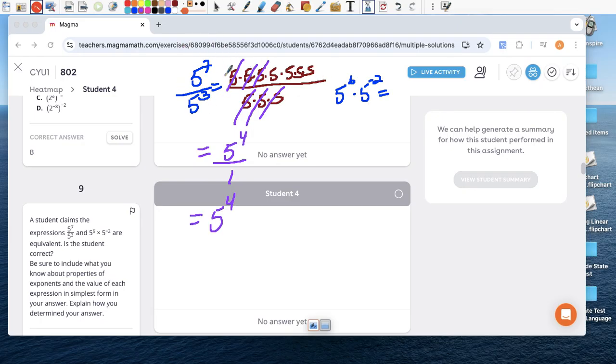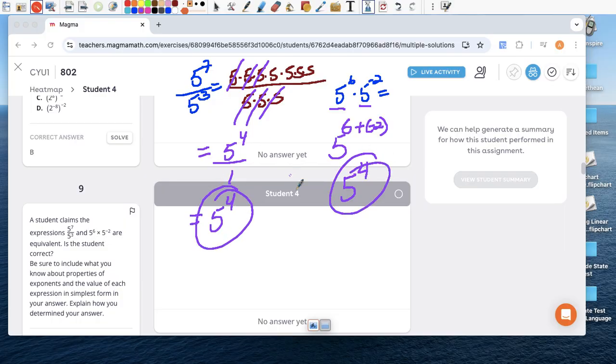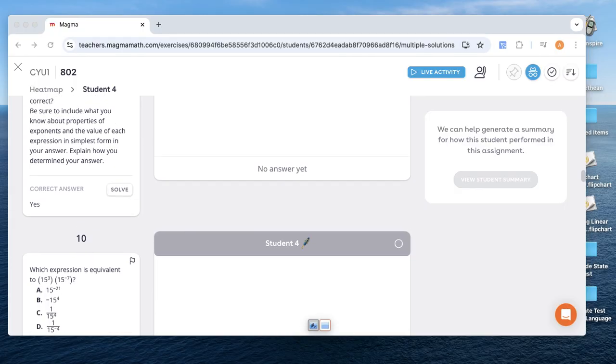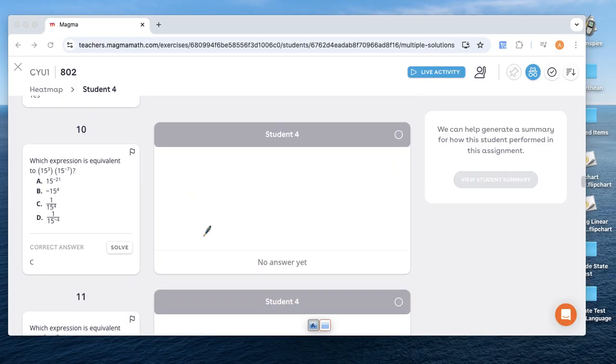If you don't remember, so if you want to take the shortcut, you didn't have to do all the work that I did. Just think about it. Hey, on the top I have 7 5s being multiplied, and at the bottom I have 3 5s being multiplied. If I simplify, where am I going to have leftovers? I'm going to have leftovers on the top in the numerator. This one, it's the product rule. When two numbers, and when the bases are the same, in this case they're both 5s, and they both have exponents, what do we do with the exponents? We actually add the exponents. So 6 plus negative 2 is actually 5 to the 4th. Is that the same thing as this guy? Yes, it is. And we talked about all the properties, and the answer was yes.